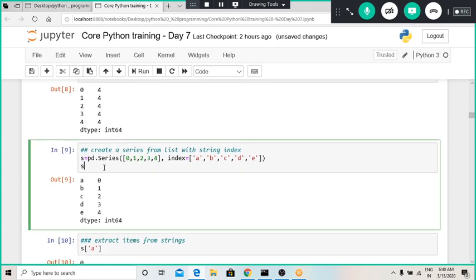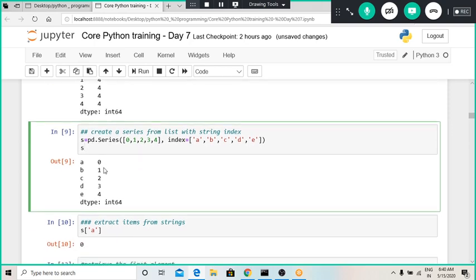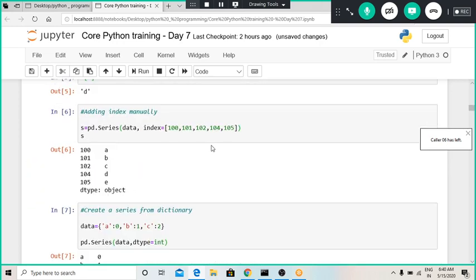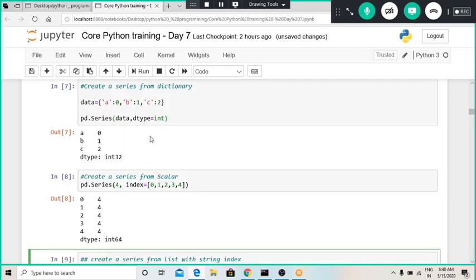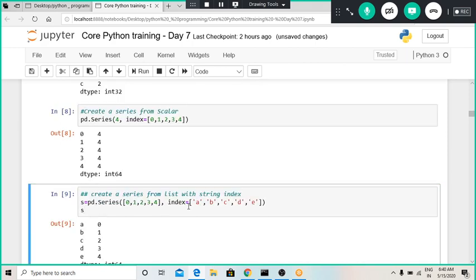Now let us define another series, from a list. Here the list is 0 1 2 3 4 5, and this example is to show you that we can use strings as an index also. Previously we defined an index which was integer type, for data which was of string type. Now we can define a series with indexes that are of type string also.